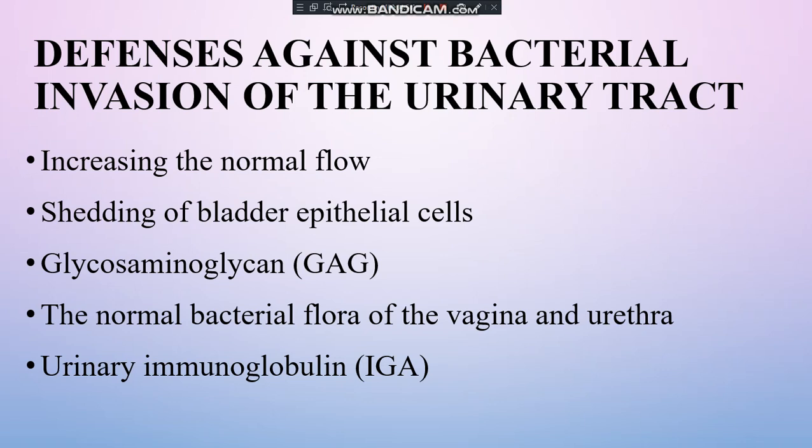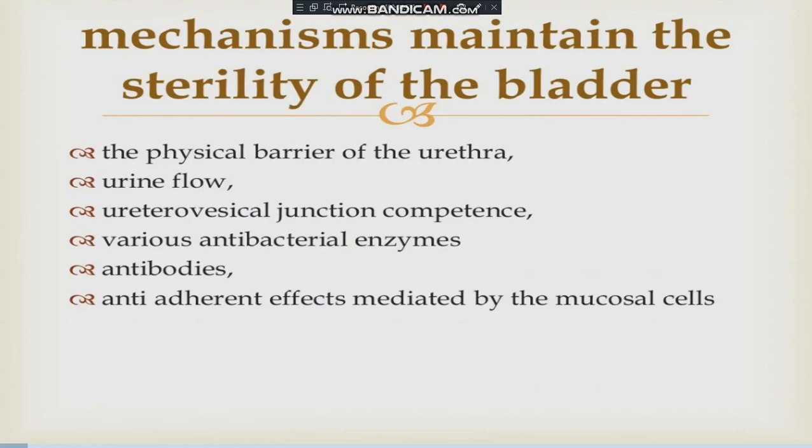Whenever these points or mechanisms are altered and not working properly, there is dysfunction, and the patient may have the chance to develop a urinary tract infection. So the first one is the physical barrier of the urethra. The urethra is a physical barrier, which means that while invasion of the bacteria happens, it will be prevented by the urethra. That is the physical barrier of the urethra.